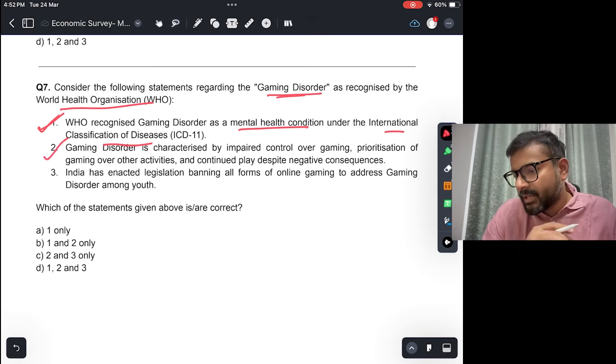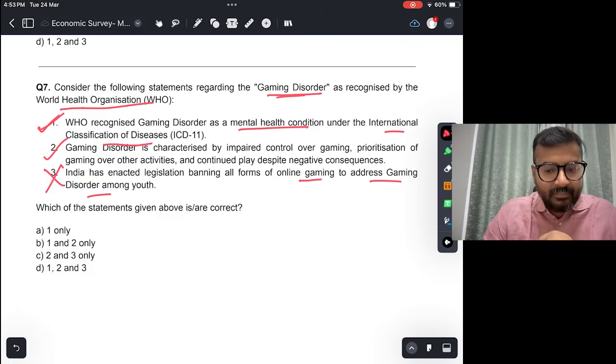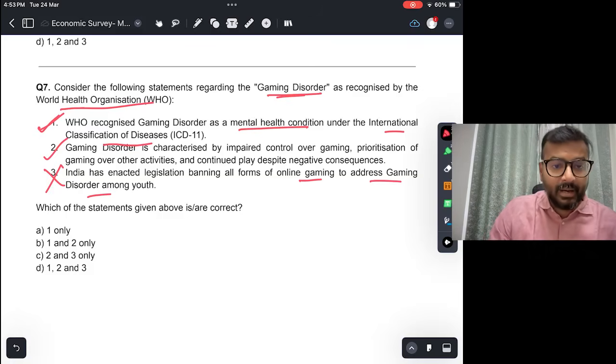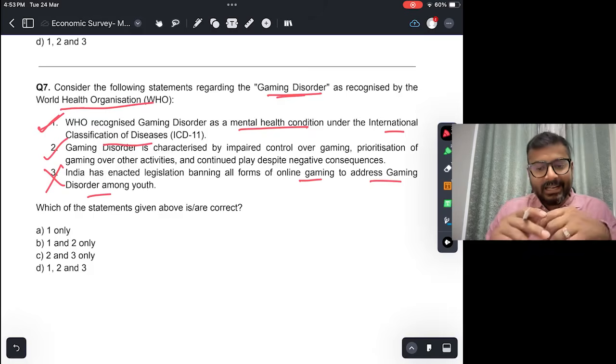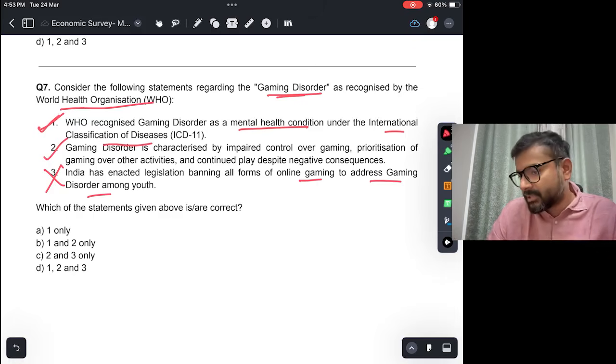So this is true. India has enacted legislation banning all forms of online gaming to address gaming disorder among youth. This is not true. India has banned gaming, but that is a particular kind of gaming in which money is involved. Okay, so there was an India Online Gaming Regulation Act which was enacted last year. So it bans online money games only. So games which are sort of like gambling, which involve wagering, have been banned, but all online games have not been banned.